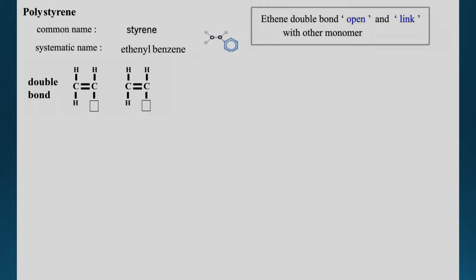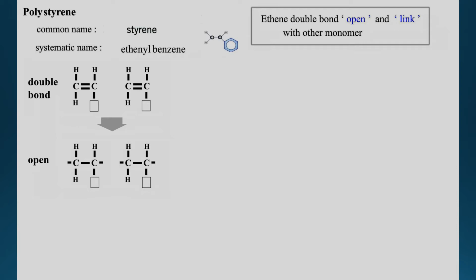Another plastic is called polystyrene. The common name is styrene. The system name is ethyl benzene. Why is this name so funny? Because this time we look at the benzene ring as a base. So whatever is sticking up, we treat this group as ethyl. That's why it's called ethyl benzene. Student, please know the name.